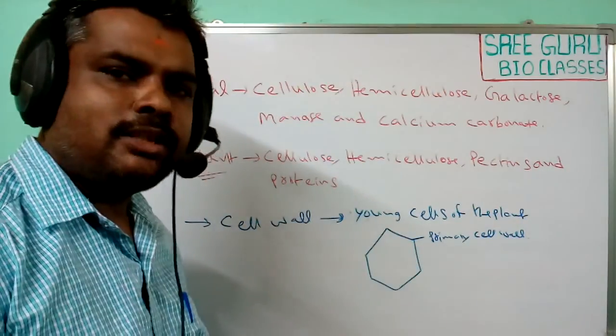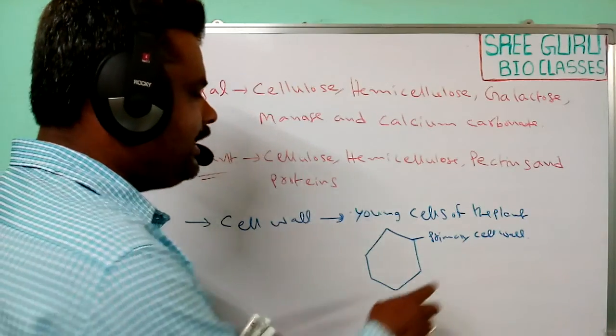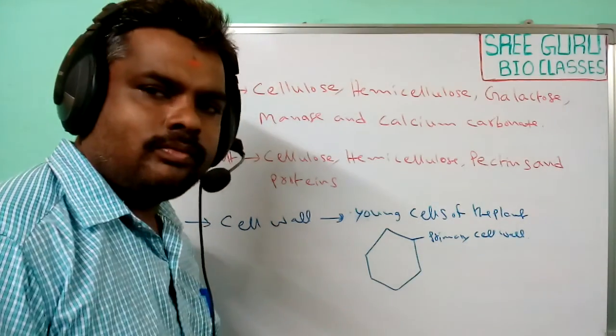The cell wall present in younger plants is known as the primary cell wall.